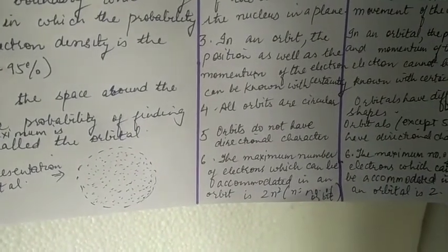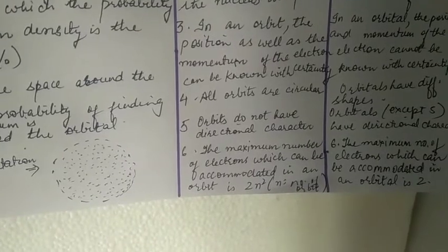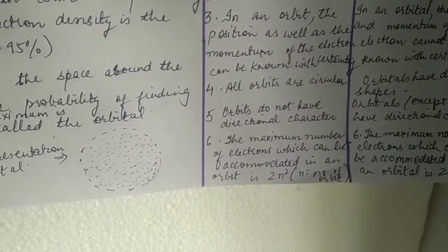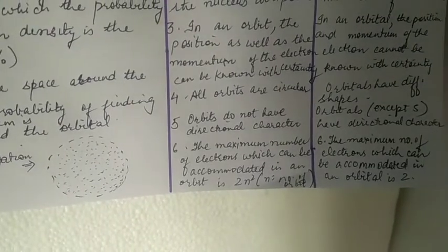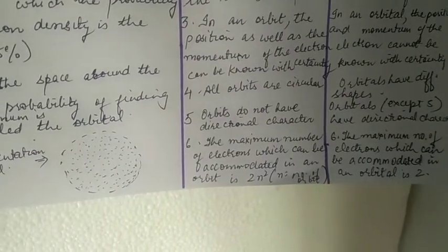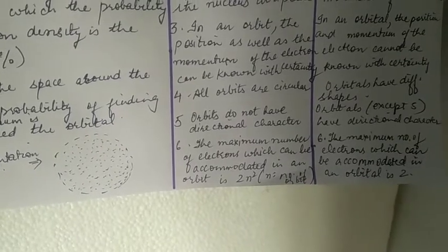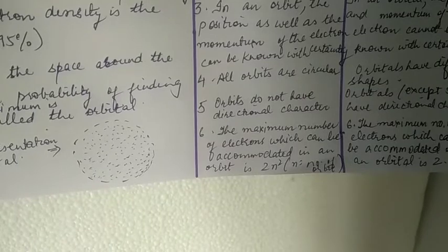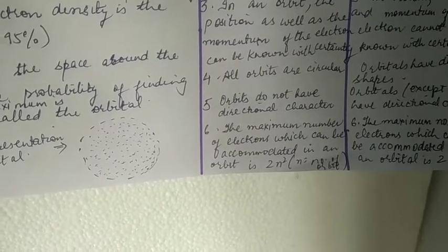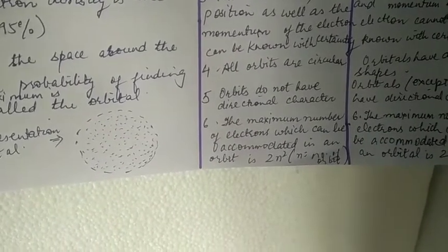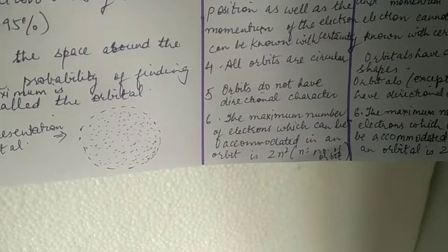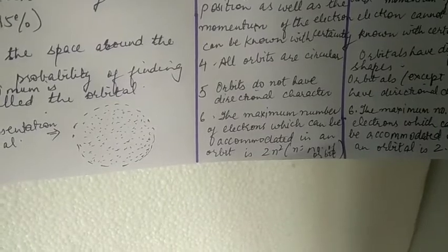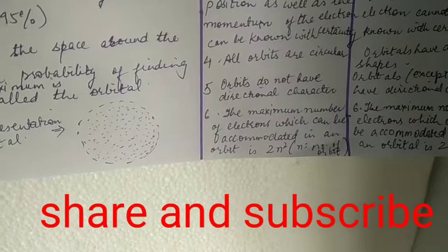All orbits are circular. Orbitals have different shapes. Orbits do not have directional character. Orbitals, except s, have directional character. The maximum number of electrons which can be accommodated in an orbit is 2n square, where n is the number of the orbit. So in the first orbit n is 1, so there can be 2 electrons at the maximum.